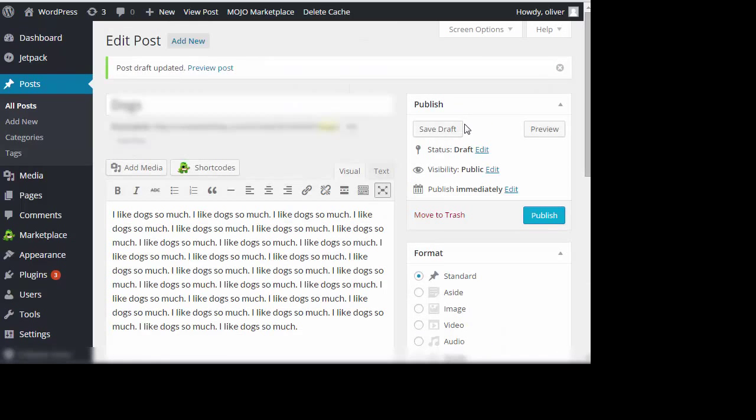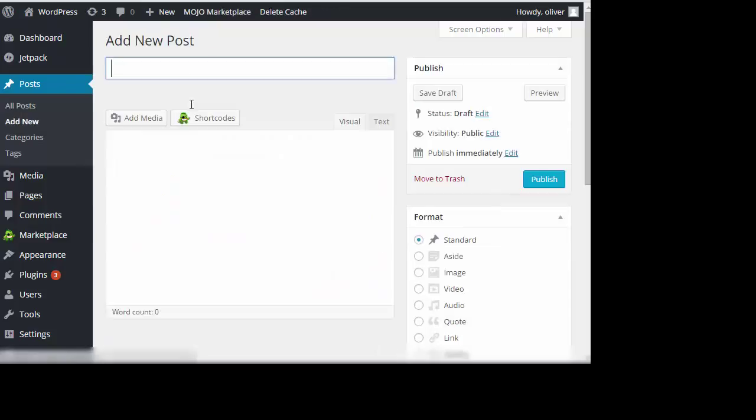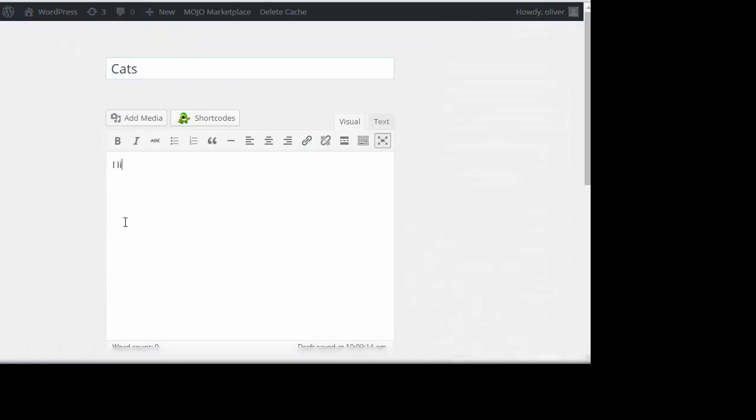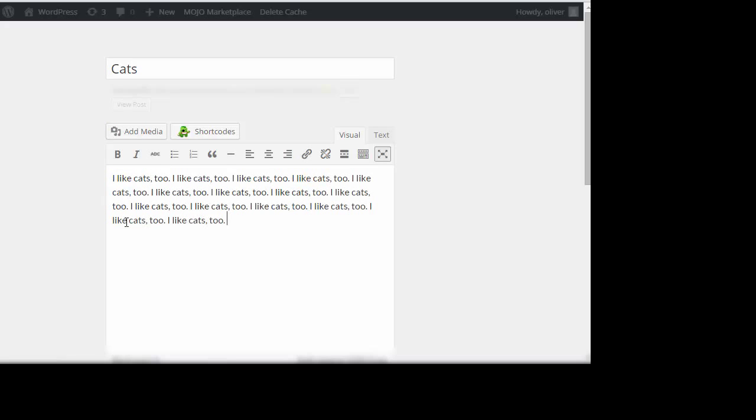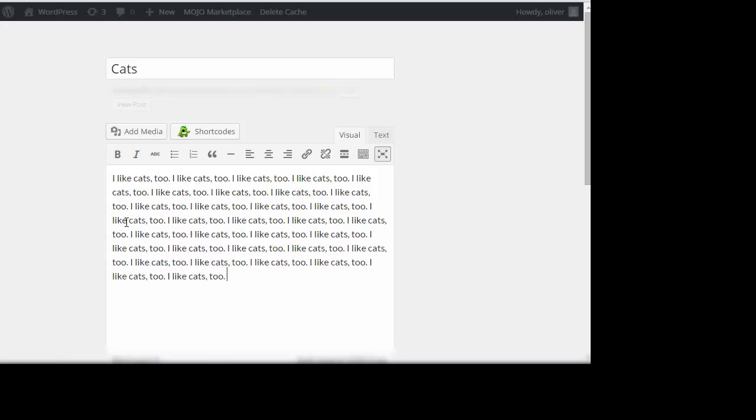Now let's make another one. Okay, now I'm writing a post about cats. Alright, for the sake of example, we're going to pretend that this one is long as well.